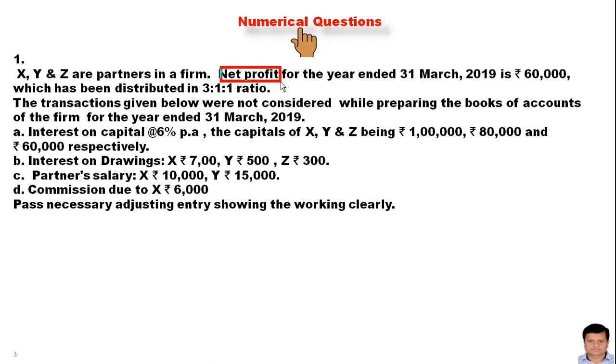The net profit has been distributed in the ratio 3:1:1. This is not the right treatment. Profit increases the amount of capital. So how will we correct this